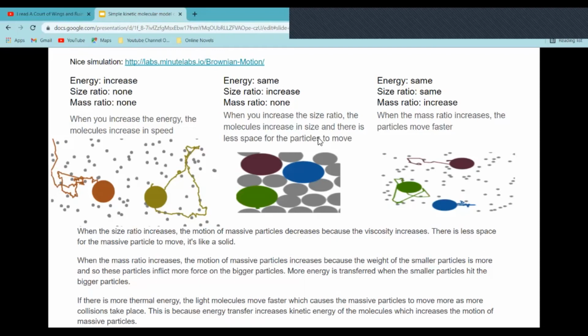And for the energy part, I'm going to explain it more. If there's more thermal energy, the light molecules move faster, which causes the massive particles to move more as more collisions take place. And of course, the thermal energy is converted to kinetic energy.